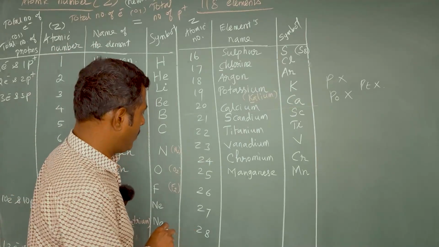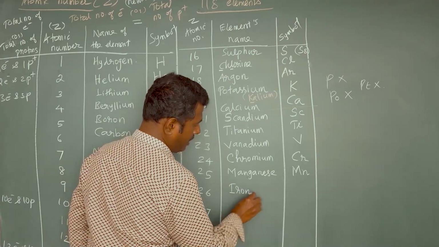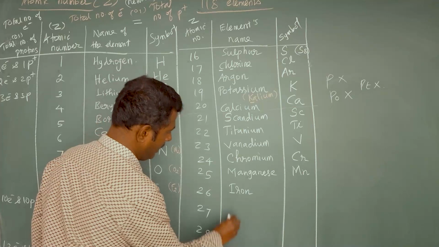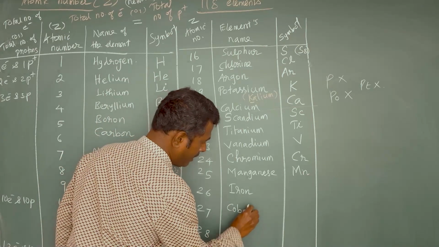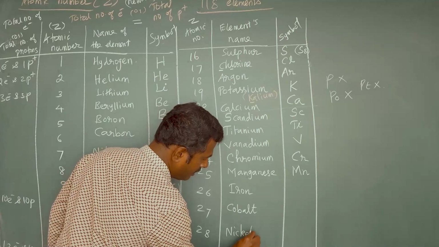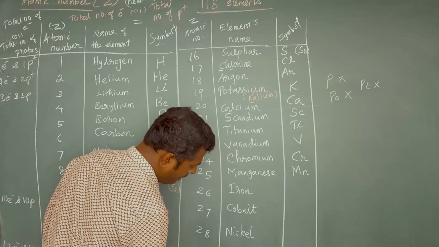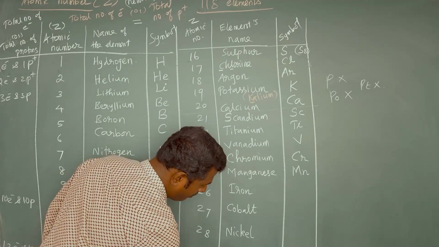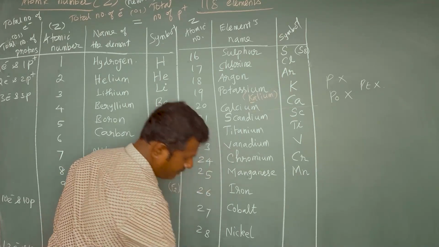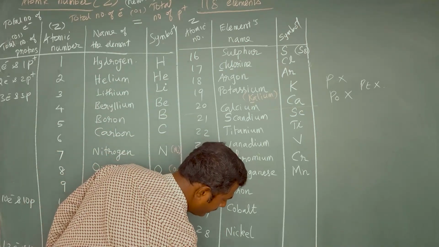Next, the atomic number 26. The element is iron. 27th atomic number, cobalt. 28th, nickel, not knuckle, it is nickel. 29th, copper. 30th element is zinc.